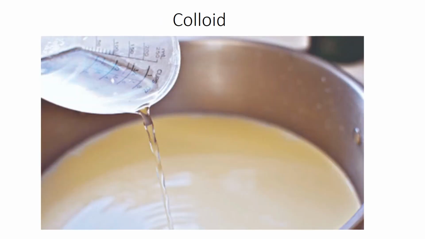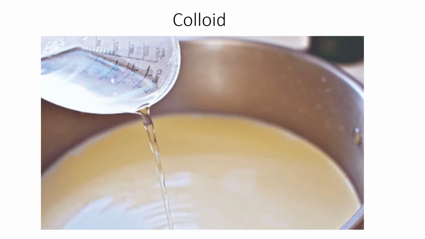Colloid. The example of colloid is milk. Colloid is something where the particles do not dissolve, but you cannot see the particles also. If I take the solution of salt water and the solution of milk in two different beakers, it is obvious to get confused between solution and colloid.